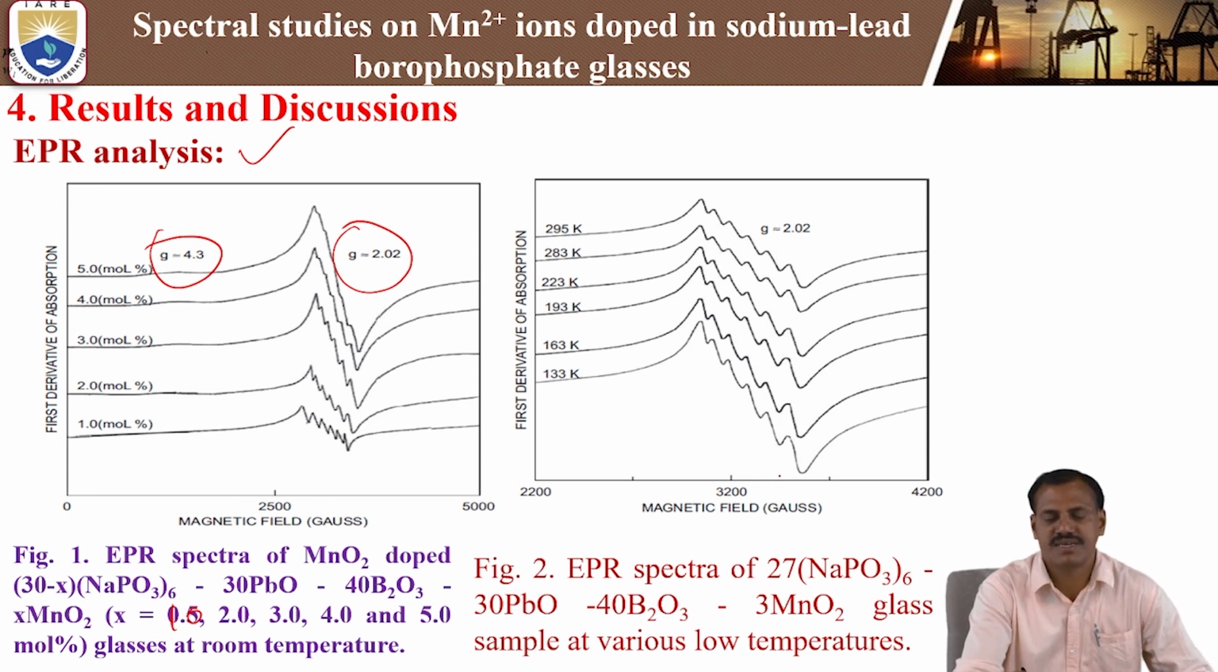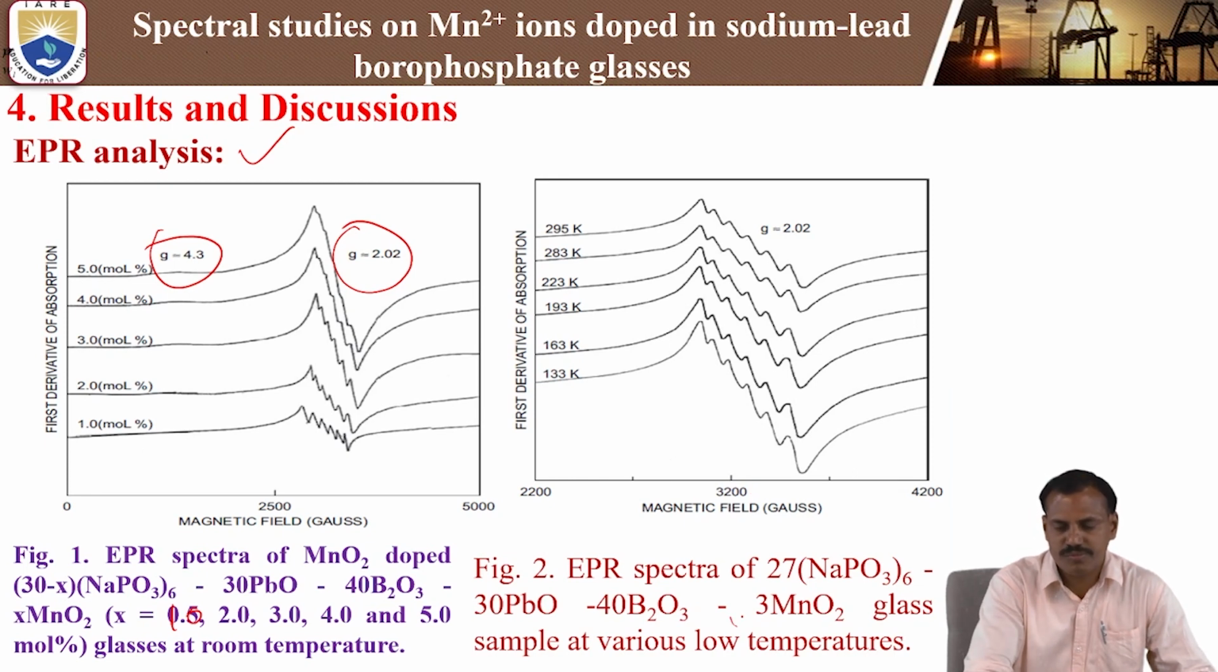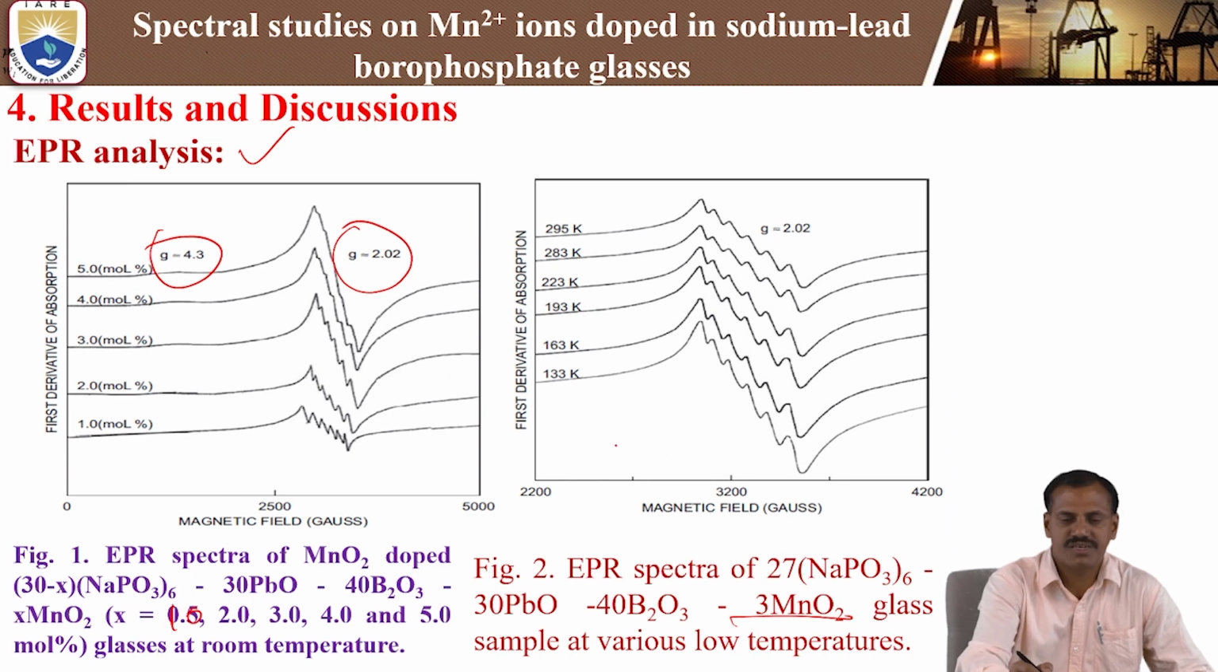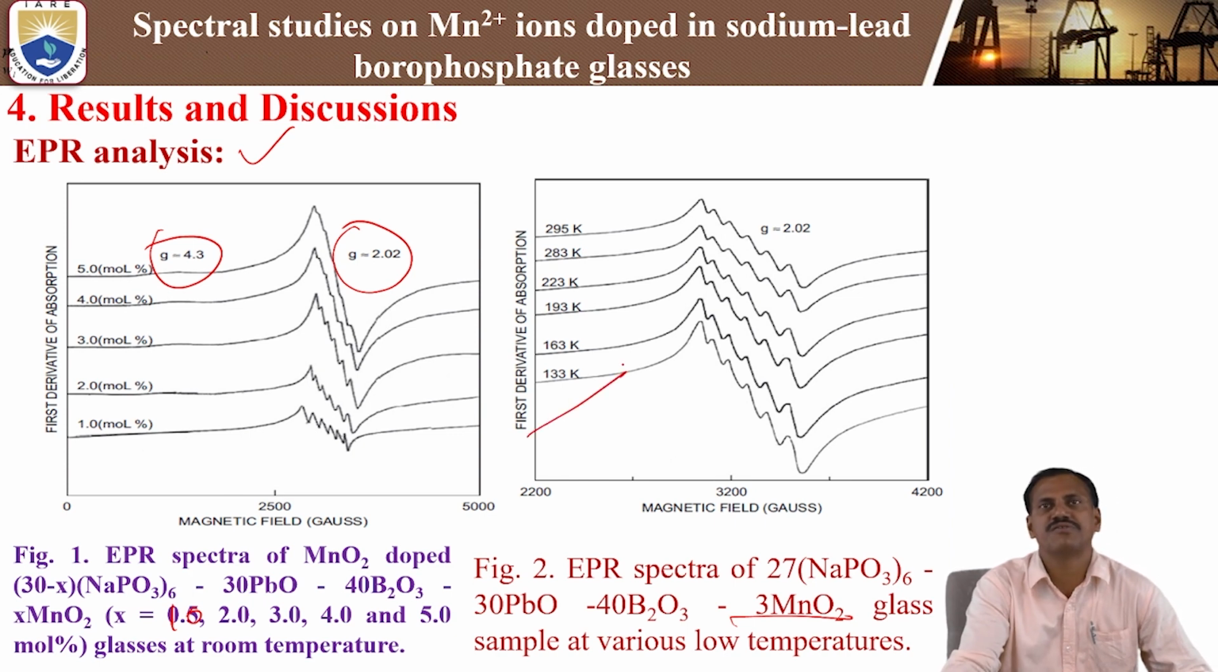The other one is the low temperature EPR signal of the 3 mole percentage manganese oxide doped glass. That means manganese dioxide doped with 3 mole percentage of Mn. So we are studying from room temperature to different low temperatures. We are using liquid nitrogen to decrease the temperature from room temperature to low temperature.